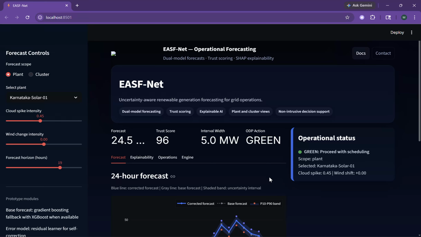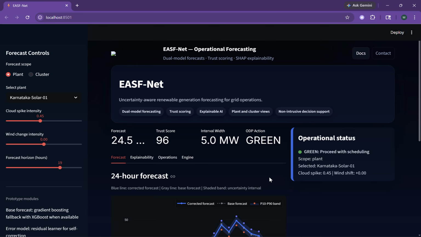We are Team Agasthya, and this is our solution for Theme 10, AI for Renewable Generation Forecasting for KREDL and KSPDCL. Our project, EASF-Net, is a forecasting layer for solar and wind energy. It predicts generation, shows how confident the forecast is, and explains the key reasons behind each result.